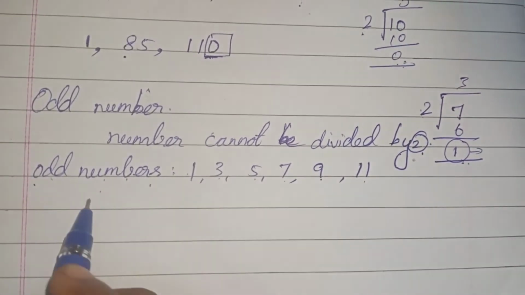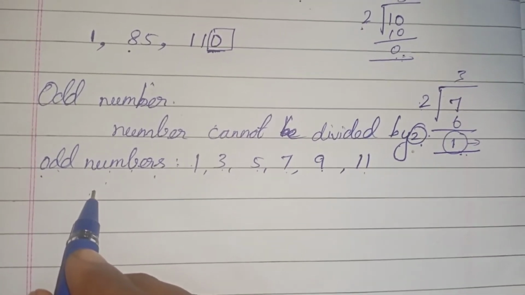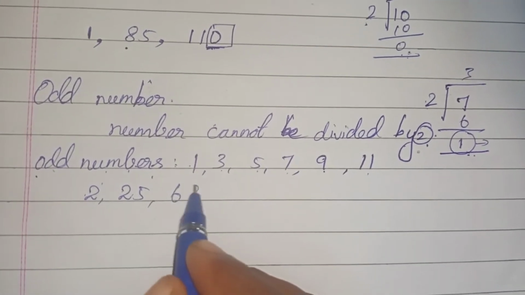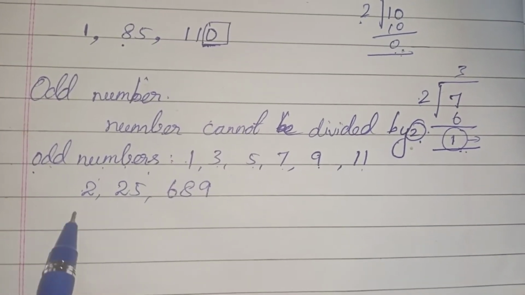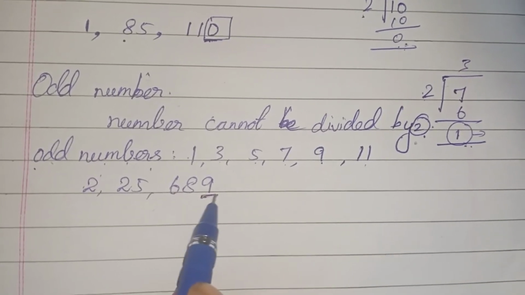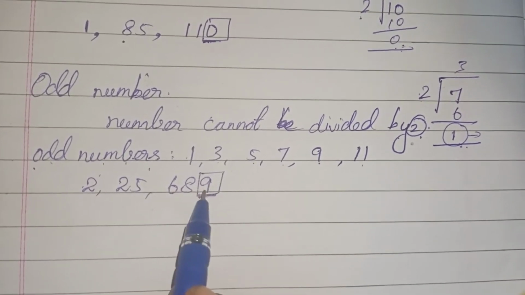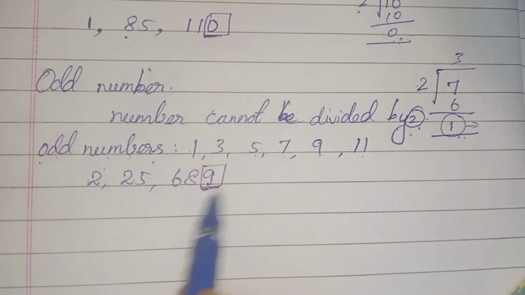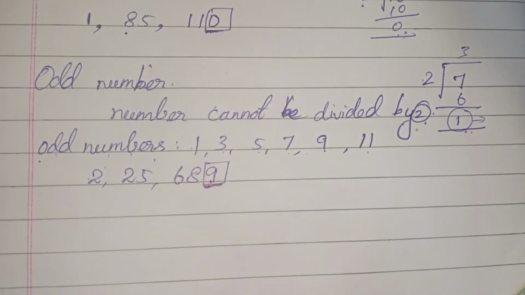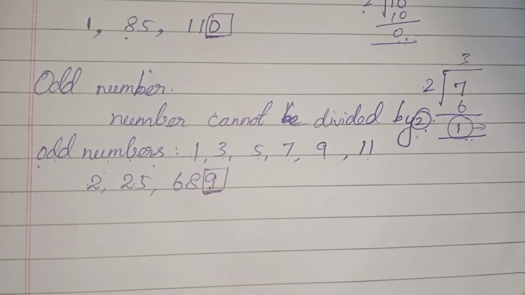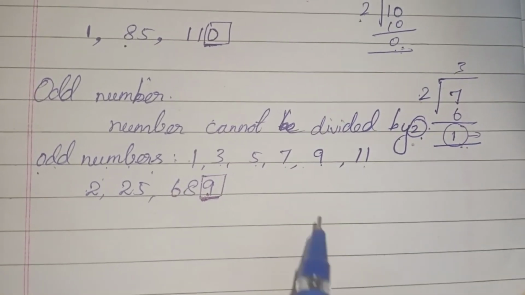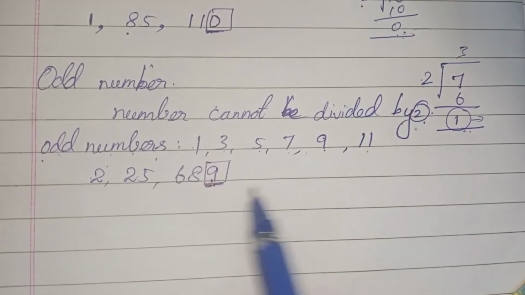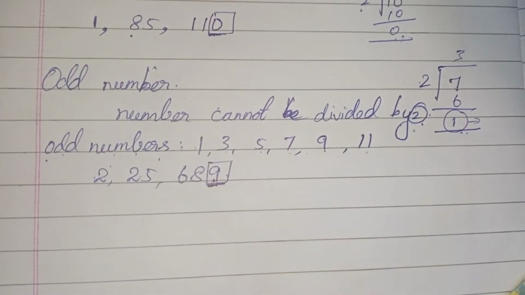If you have a large number, 2,25,689, here you have to check only the ones place, 9. You can conclude with this 9 itself. Just think about whether it can be divided by 2 or not. This 9 cannot be divided by 2. This is an odd number. So we can conclude this is an odd number.